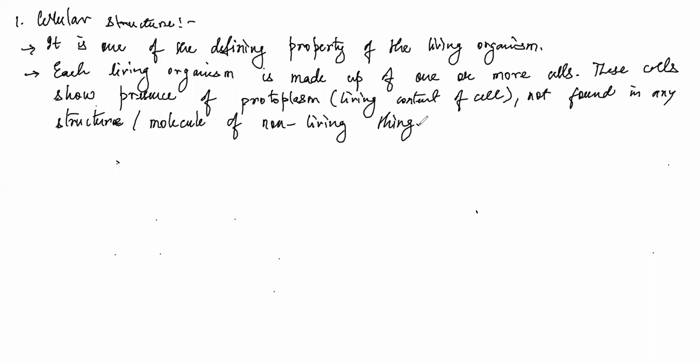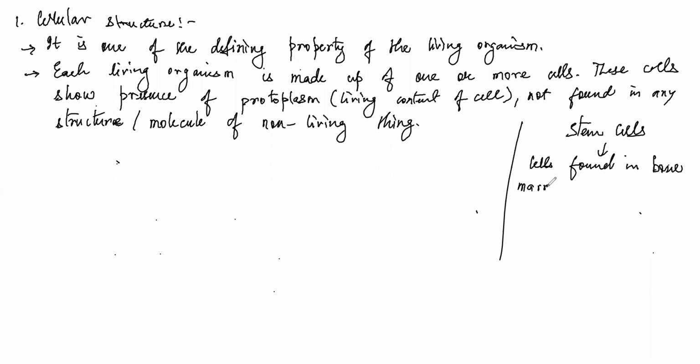Clear to everyone? What are stem cells? Stem cells are a special type of cells which are found in the bone marrow. I'll write here in small, stem cells: cells found in bone marrow. These are the cells which have a special type of power with them.